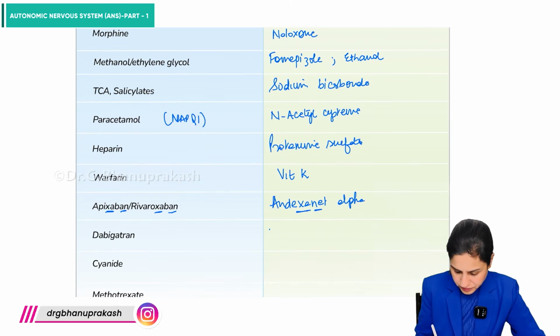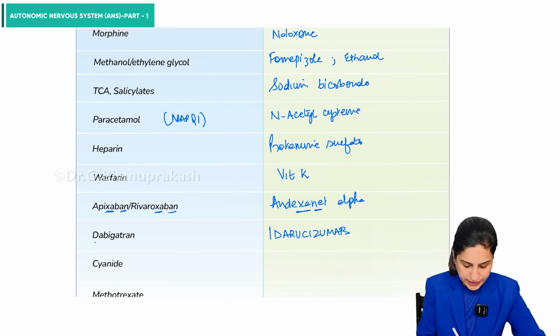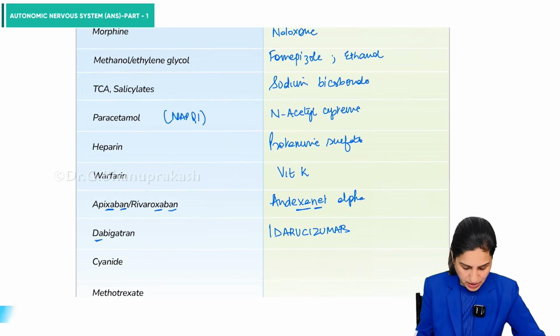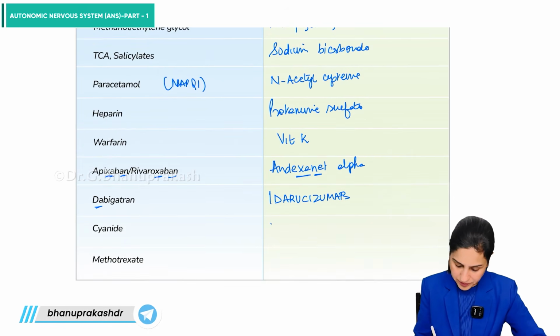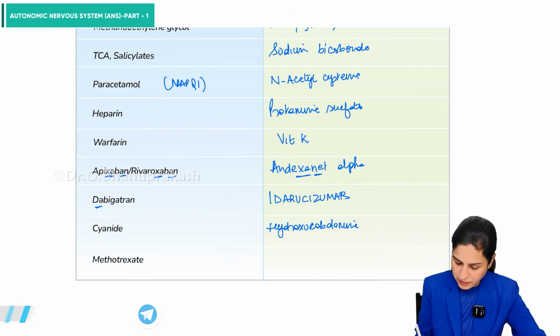Dabigatran, idarucizumab. Right? So dabigatran, idarucizumab. Cyanide poisoning, hydroxocobalamin.